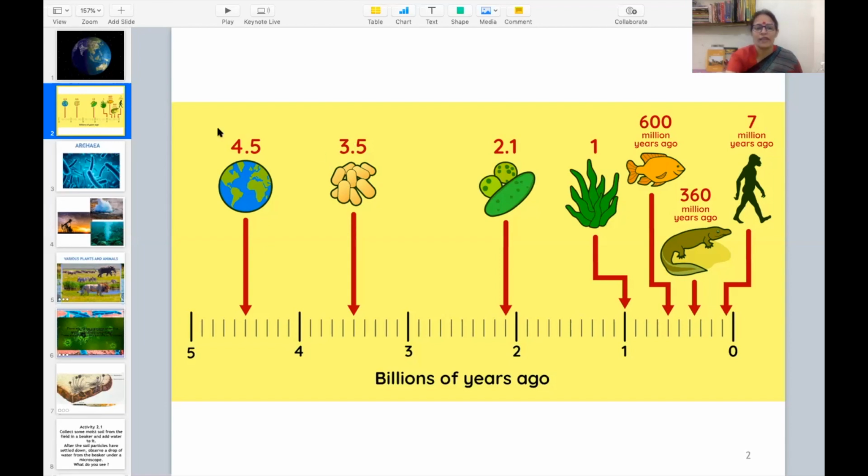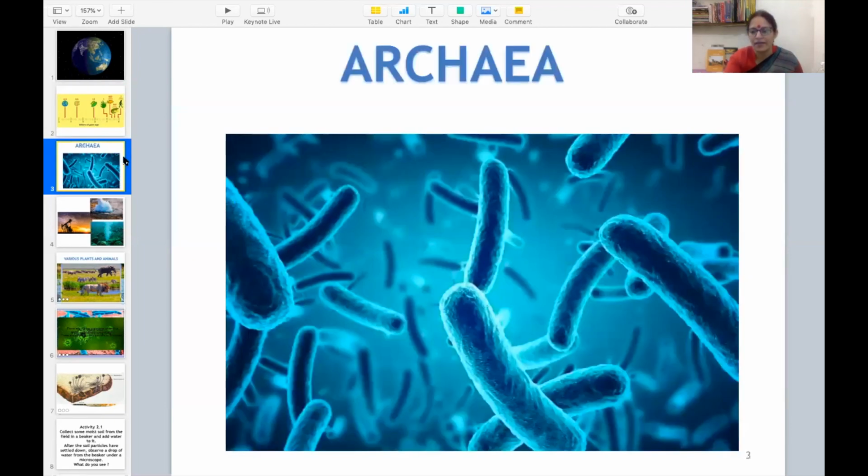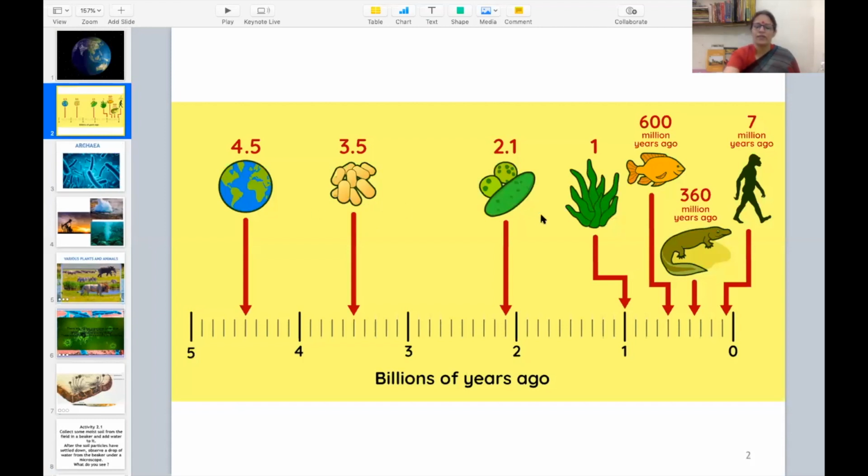That was named as ARCHAEA. Then afterwards, so many other life forms came into existence. Just 231 million years ago, the dinosaurs came into existence. Then when we talk about human beings, only 7 to 10 million years ago, the human beings came into existence.